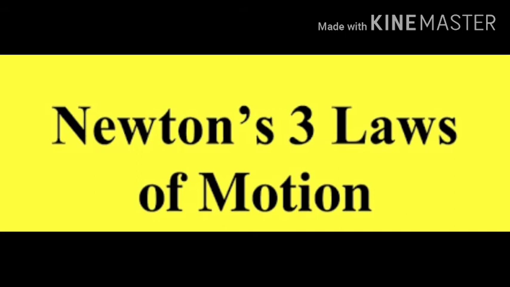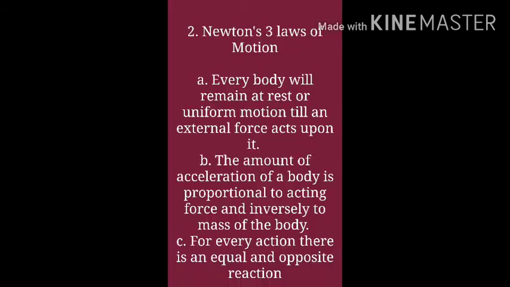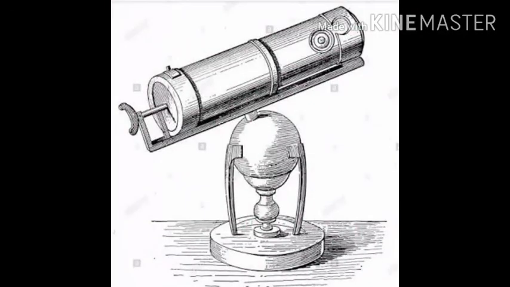First law, every body will remain at rest or at uniform motion till an external force acts on it. Second, a body will have an acceleration proportional to the acting force and inversely to the mass of the body. And the third and the last one, that for every action there is an equal and opposite reaction in this universe. Now moving towards his one of the greatest invention, which is of the reflecting telescope.